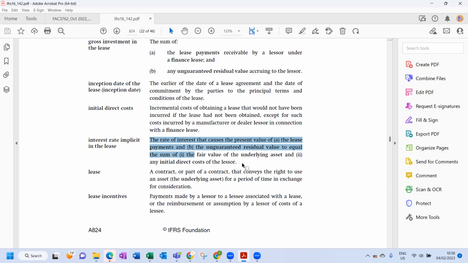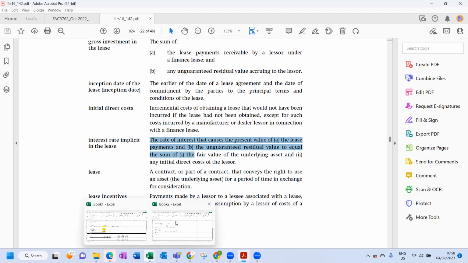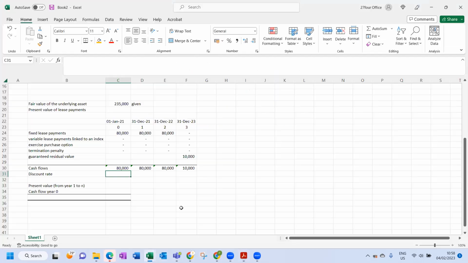The way we'll work this out is using the financial calculator, those 5 buttons, so we can slot in those numbers. I'm going to put in over here working 2. This here is working 1, working 2. What do we want? We want the interest rate implicit in the lease.